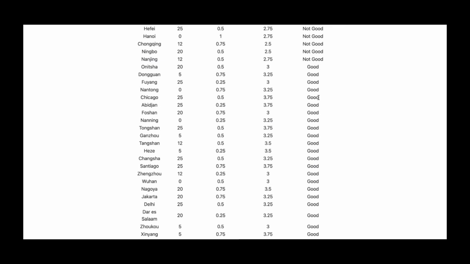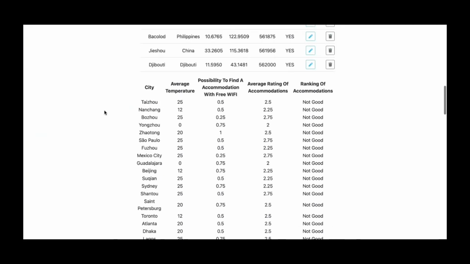So if you are very careful about the information of accommodations, you can find it here. And by the way, all of the temperature or accommodations data we are using in this database were generated randomly, so it doesn't reflect any reality about the real world. But we think if we can somehow get the real data, that will be a powerful source for somebody to find a place to go.